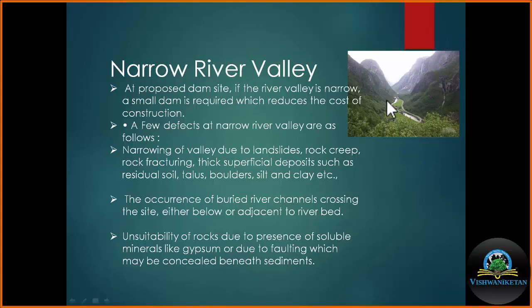This not only reduces the total construction cost, because we will have less areal extent of the dam, but this site may also help in power generation.